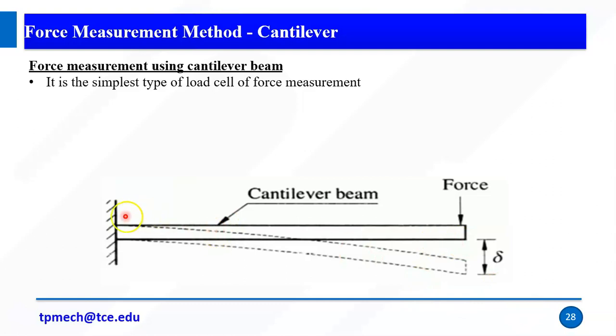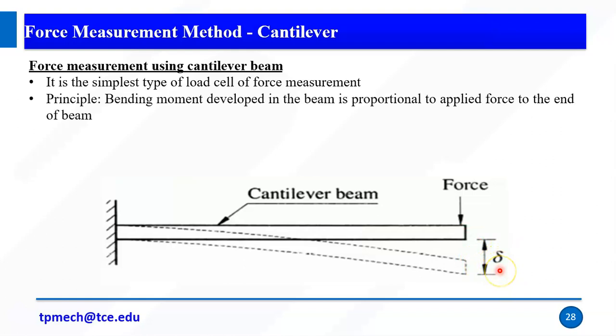What do we do? I have an object here, this is the cantilever beam. At the point where I want to measure, I give the force here. When I give force here, this deflection comes, and using this deflection I can easily measure. The principal moment developed in the beam is proportional to the applied force at the end of the beam. This is similar to our force spring damper, where we used a cantilever beam as the spring, with damping and mass. Similarly here, it is a cantilever beam.